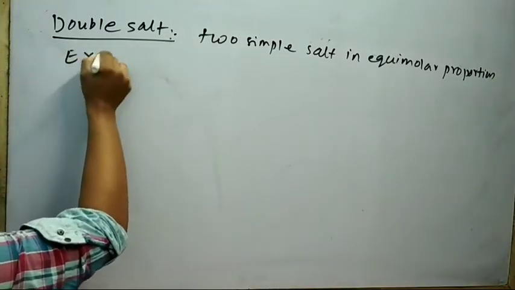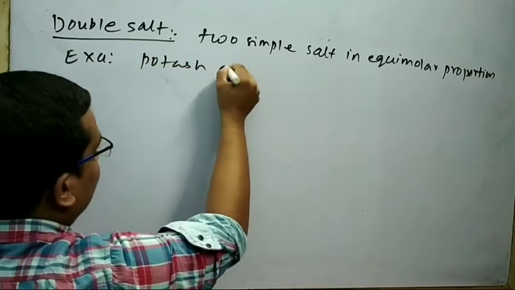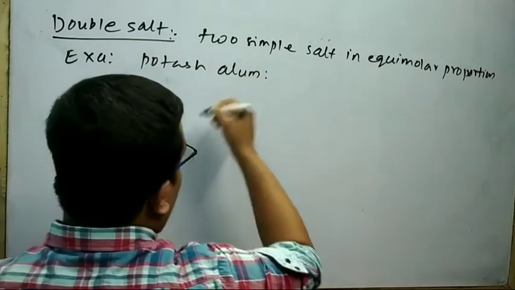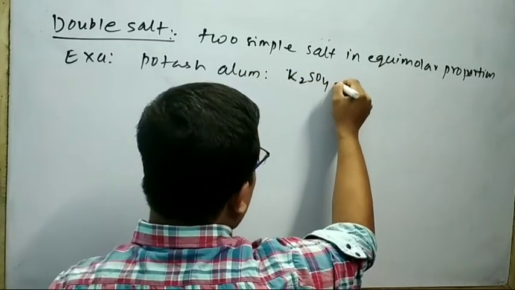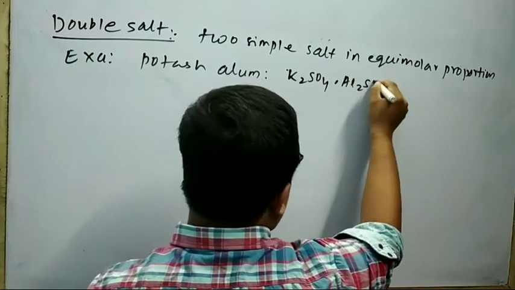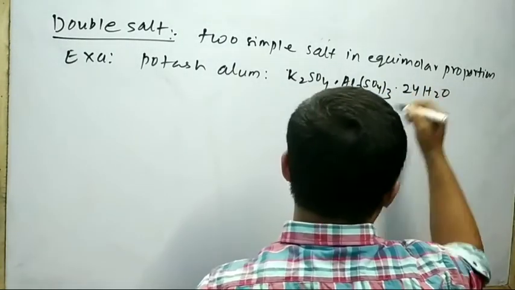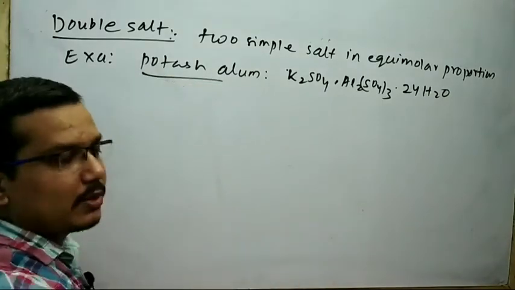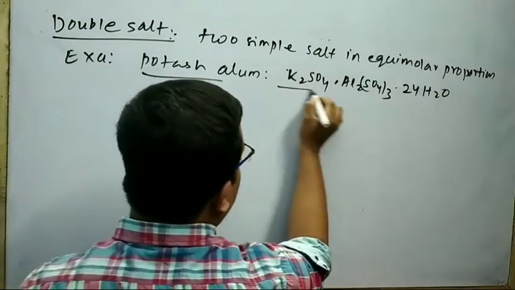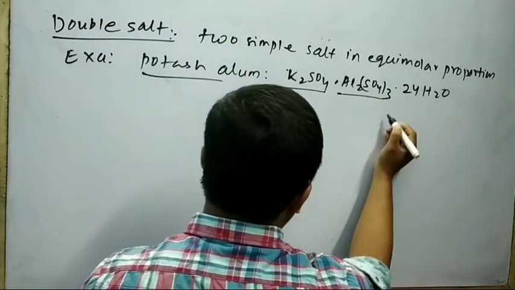Example of double salt are potash alum having formula K2SO4, another is your Al2(SO4)3.